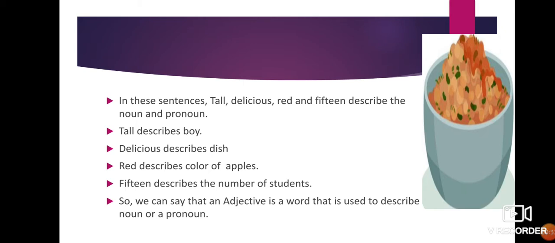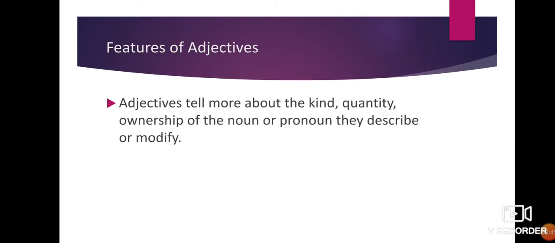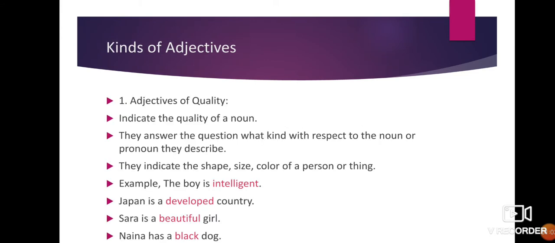Tall describes boy. Delicious describes dish. Red describes color of apples. 15 describes the number of students. So, we can say that an adjective is a word that is used to describe a noun or a pronoun. Features of adjectives. Adjectives tell more about the kind, quantity, ownership of the noun or pronoun they describe or modify.